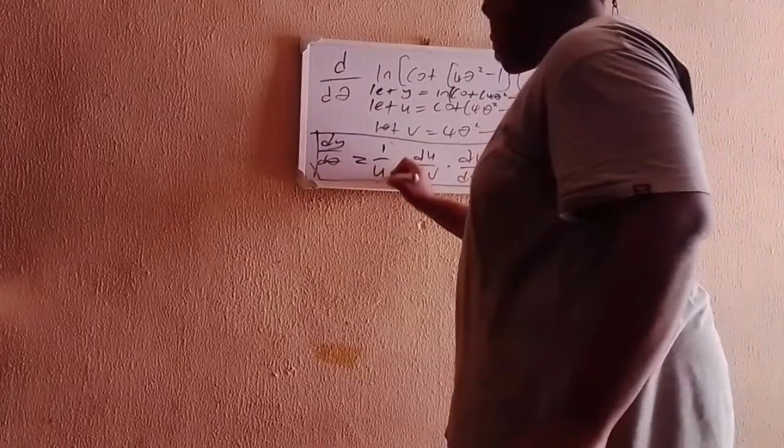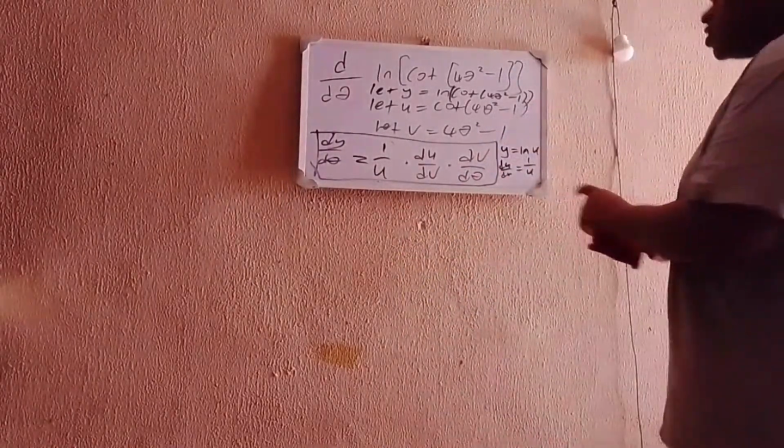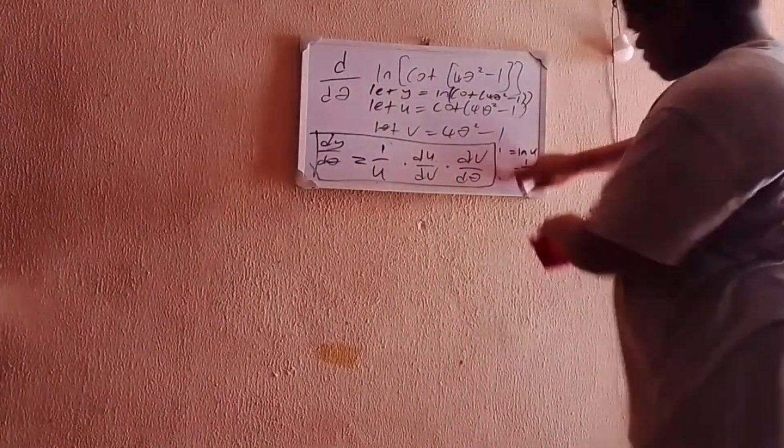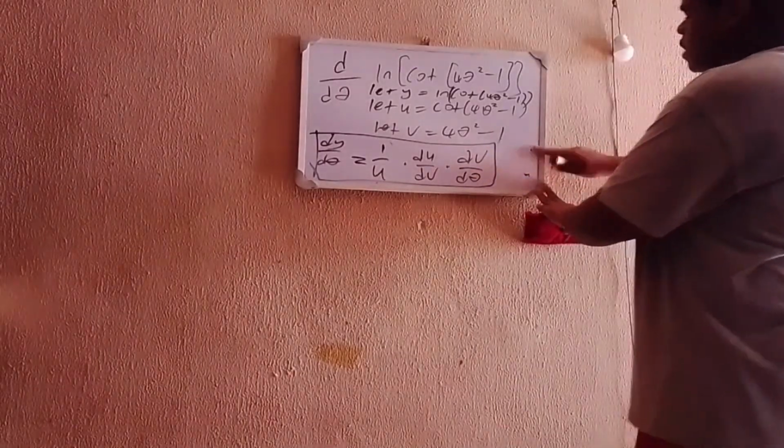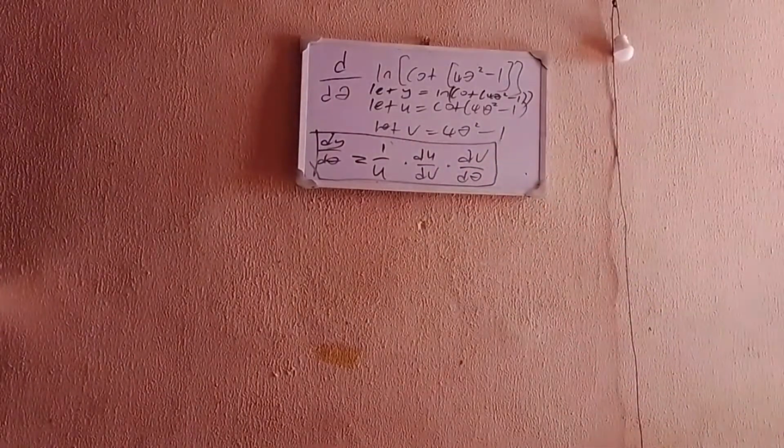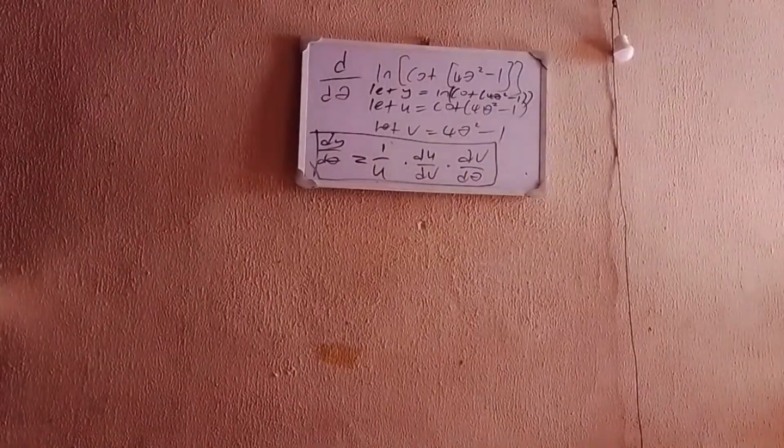Instead of the y du here, replace it with 1 over u. The next thing now is du dv. Let me clean this. I hope you are following. I'm doing this live.